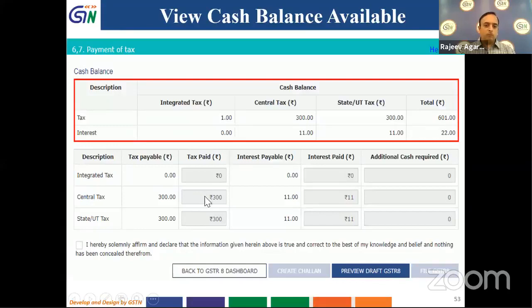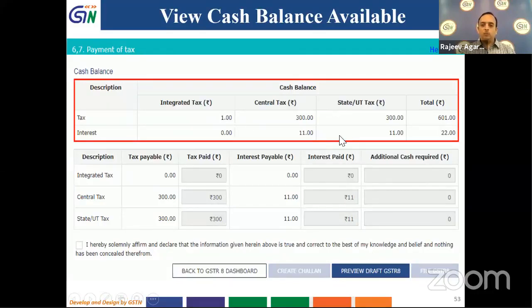So this is available to me. This is pre-populated, though I can change it later on. Further, if you see, interest payable was rupees 11, and the cash balance available was 11, and that is pre-populated over here. The same happens in the state tax. Since the cash balance is sufficient and the tax payable is the same as what is available in cash balance, I don't have to pay any additional cash over here. And I can preview it and go further.